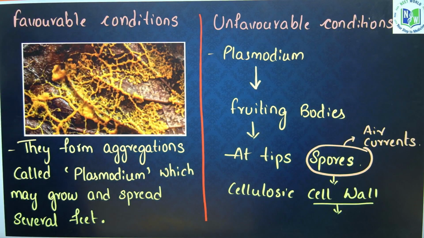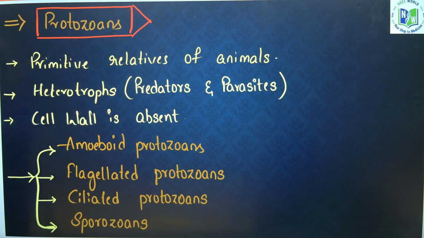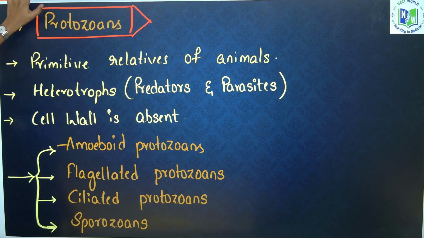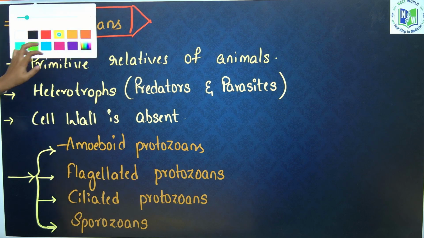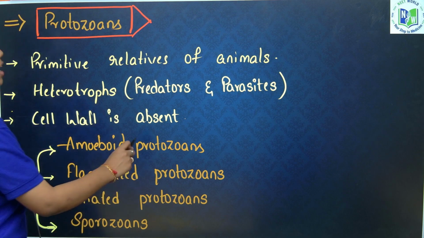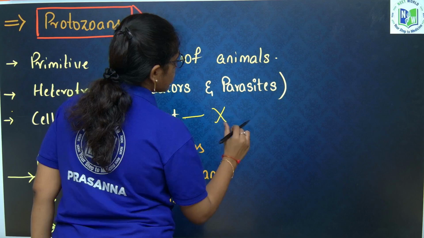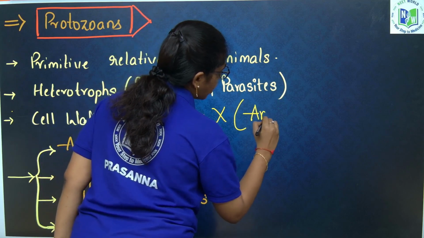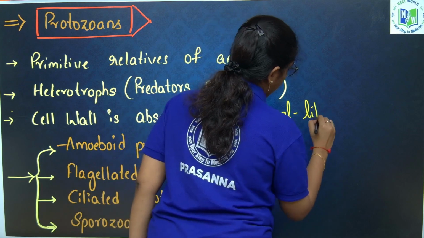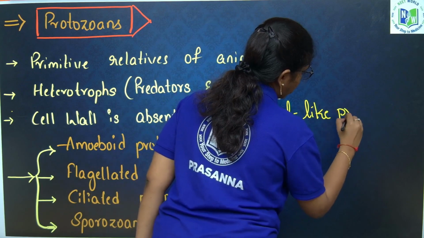Next, protozoans. Protozoans are primitive relatives of animals. They are heterotrophs of two types. What are they? Predators and parasites. They act as predators and parasites, and the cell wall is absent. That is why they are animal-like protists.